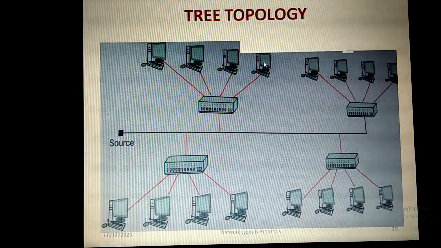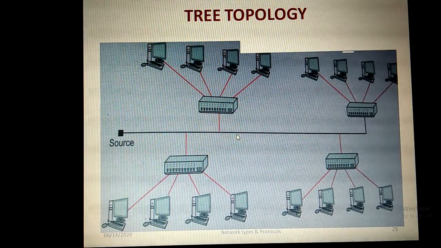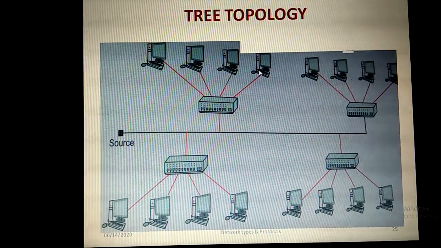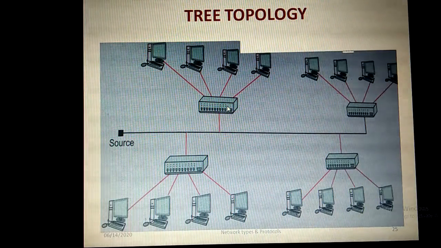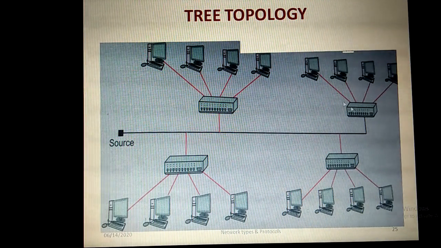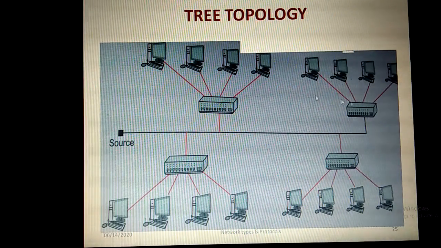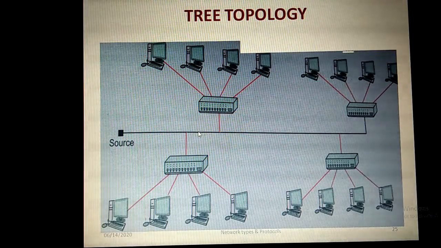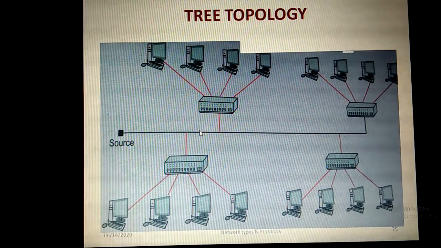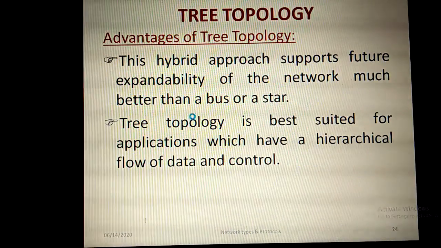In bus topology, every node directly connects to the common cable, but here the nodes are first connected to a central hub, and only the central hubs of the different star LANs connect to this common bus. So that's why it is called a tree topology. Okay, so what are the advantages of this tree topology?